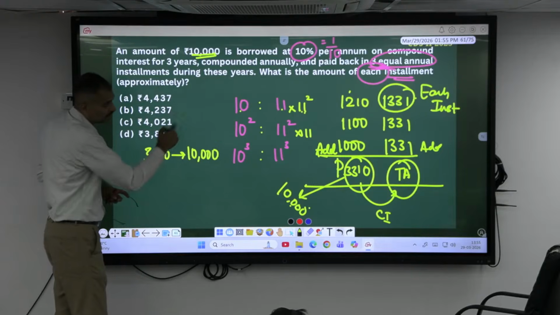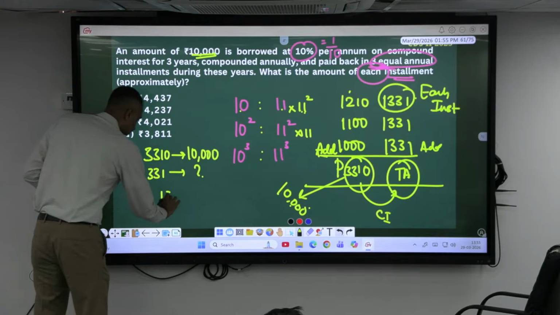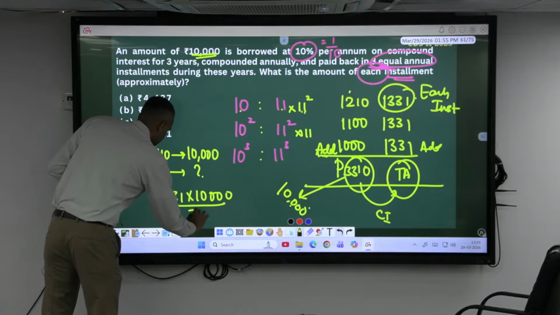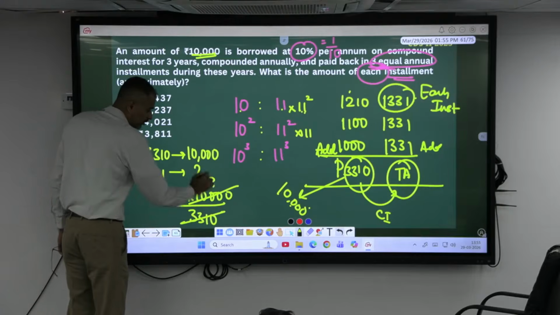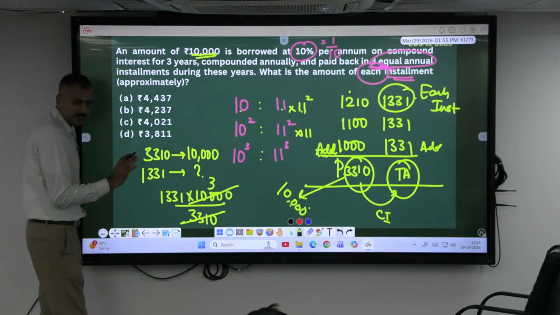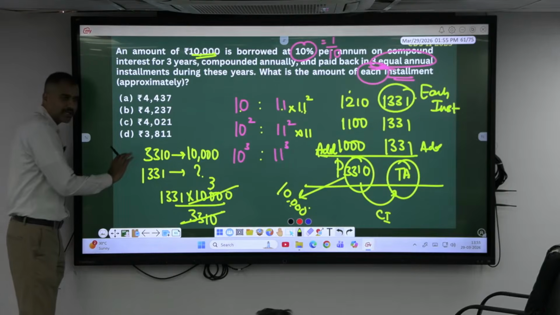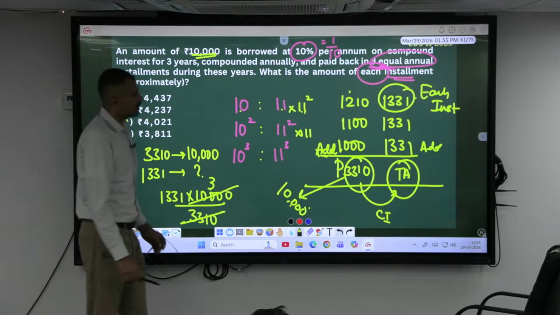What is the value of each installment? 1331 is equal to question mark, which is nothing but 1331 into 10,000 whole divided by 3310. 3310 is approximately 3 into 1000. Approximately I am doing 3 into 1331, which is approximately what? More than 3,900. Which is the closest option? More than 3,900. Can do this one.